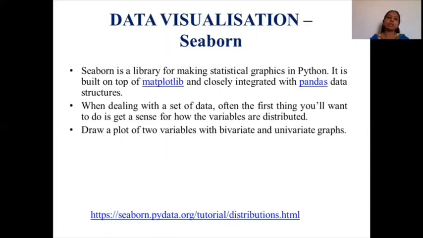When you're dealing with a set of data, often the first thing you have to do is sense how the variables are distributed, and you can draw plots for multiple variables as well as bivariate, or you can have univariate graphs also.